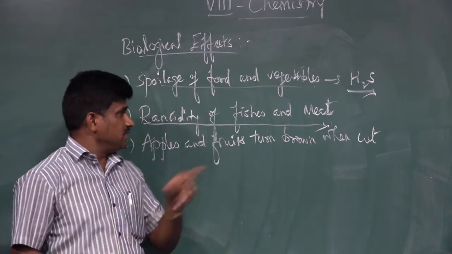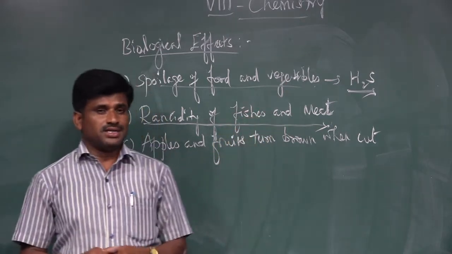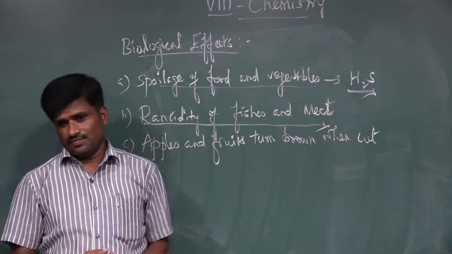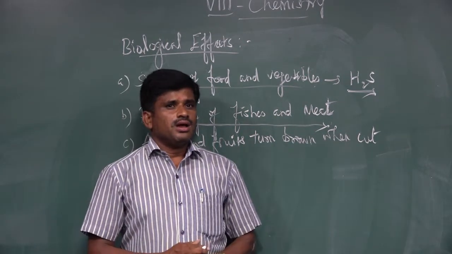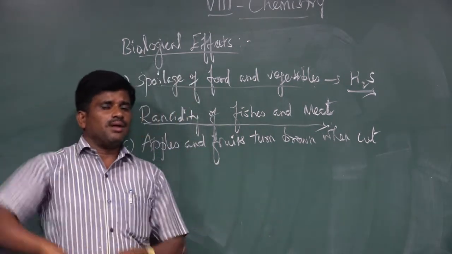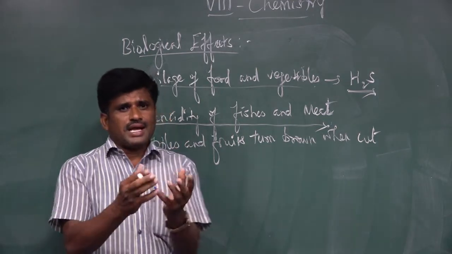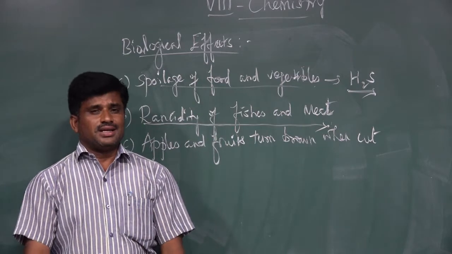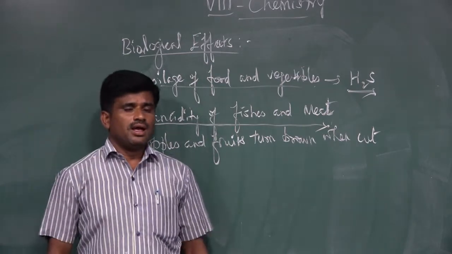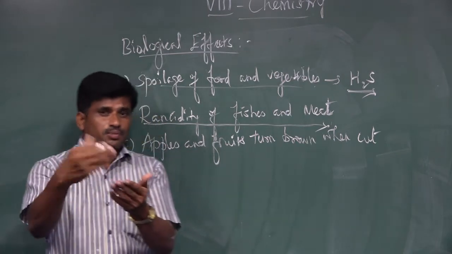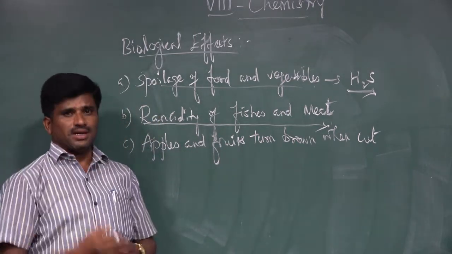Unsaturated means a double bond is present in those fatty acids. When the fatty acids already present in the fishes and meat come in contact with the oxygen in air, that produces a bad smell.